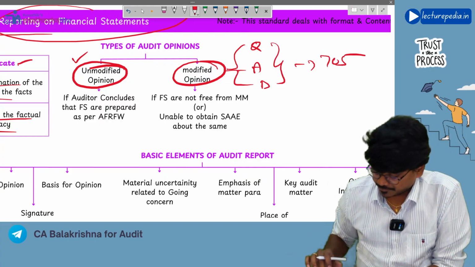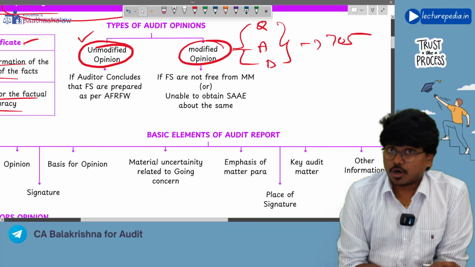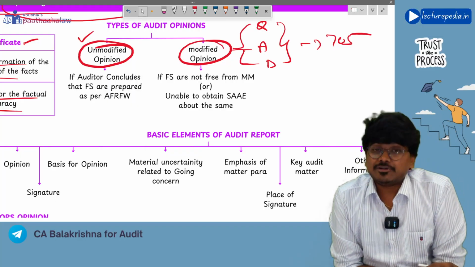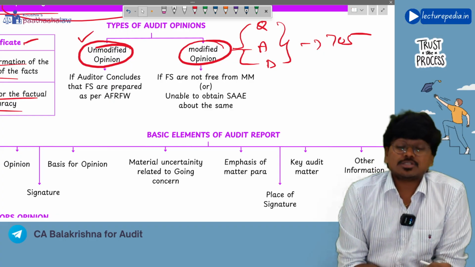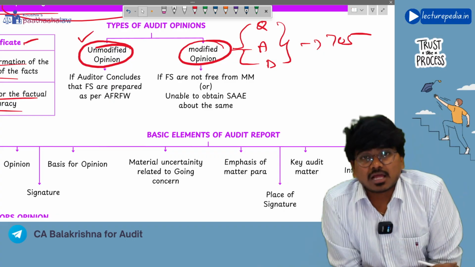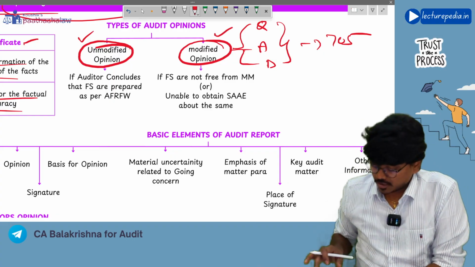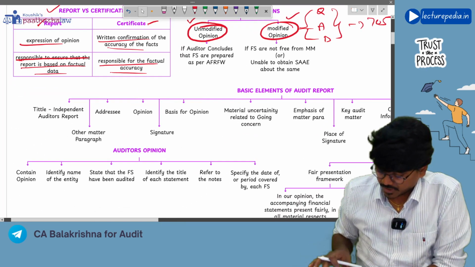Right? So you will give a modified opinion if, after doing the audit, you find that there are material misstatements in the financial statements, or the financial statements have not been prepared as per the applicable financial reporting framework. In these two situations you will give a modified opinion. Correct or not?